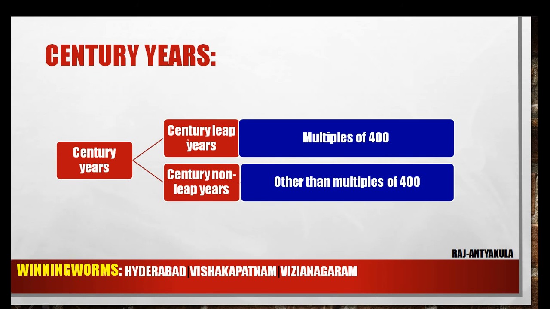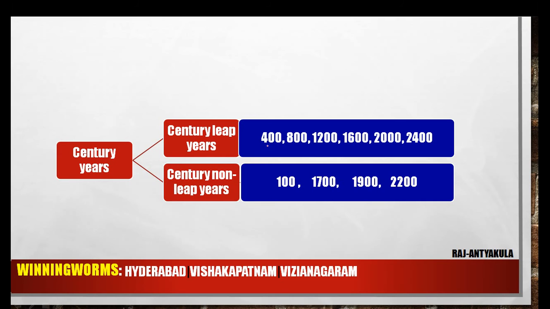See here, century years are again classified into two types: century leap years and century non-leap years. Century leap years are nothing but multiples of 400. Century non-leap years are other than multiples of 400. We will see examples. So 400 is a leap year, 800, 1200, 1600, 2000, 2400 are leap years. Century non-leap years: 100 is not a leap year, so century non-leap year. 1700, 1900, 2200 are century non-leap years.